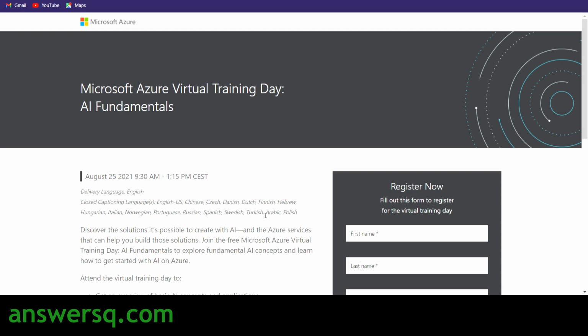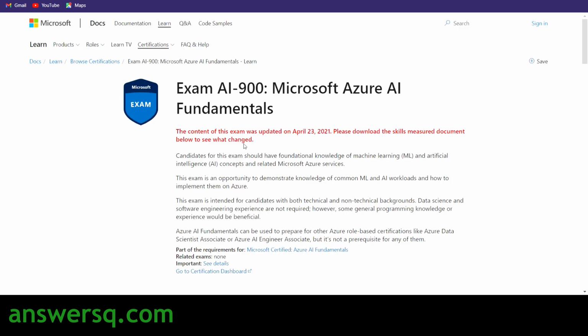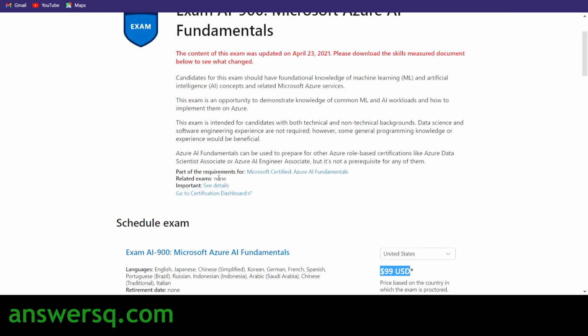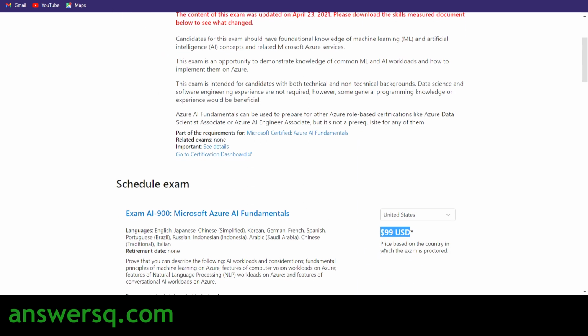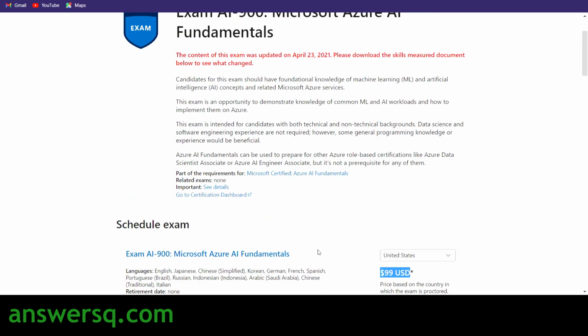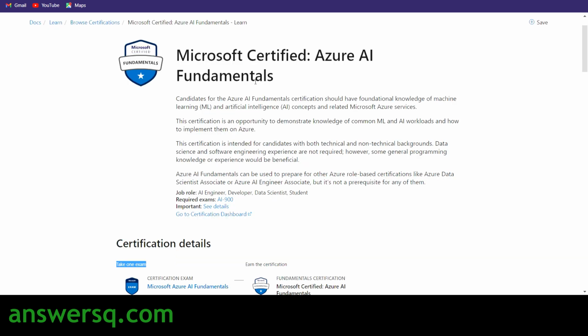So just register for it. Get a coupon from Microsoft for taking this AI-900 exam for free of cost. After completing this training event, they will give you something, a voucher or coupon, something like that. You can use that and get this $99 exam for free of cost. You do not have to pay for this exam. If you pass this exam, you can get this Azure AI Fundamentals certification, which is a professional certification from Microsoft, for free of cost.